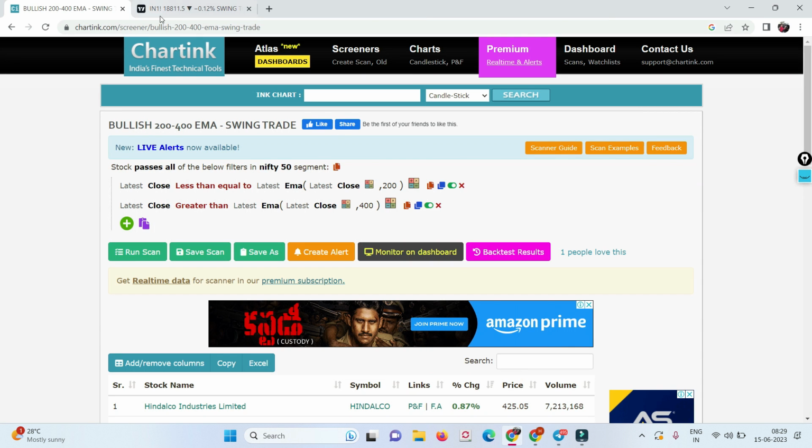So guys, this is ChartInk, one of the screeners. What I'm trying to do here is to find all the stocks, irrespective of Nifty 50 or mid stocks. I want to know any stock whose price is less than or equal to the 200 exponential moving average. This is EMA. Simple, only two conditions guys.